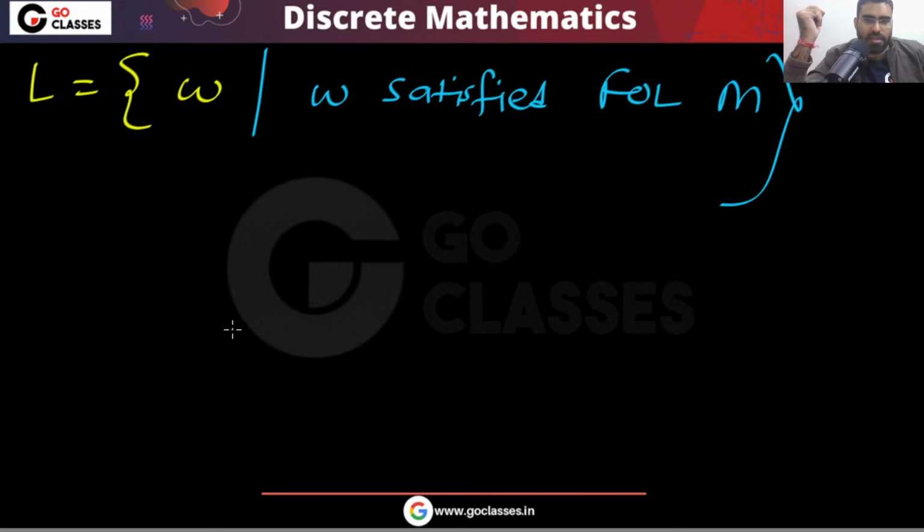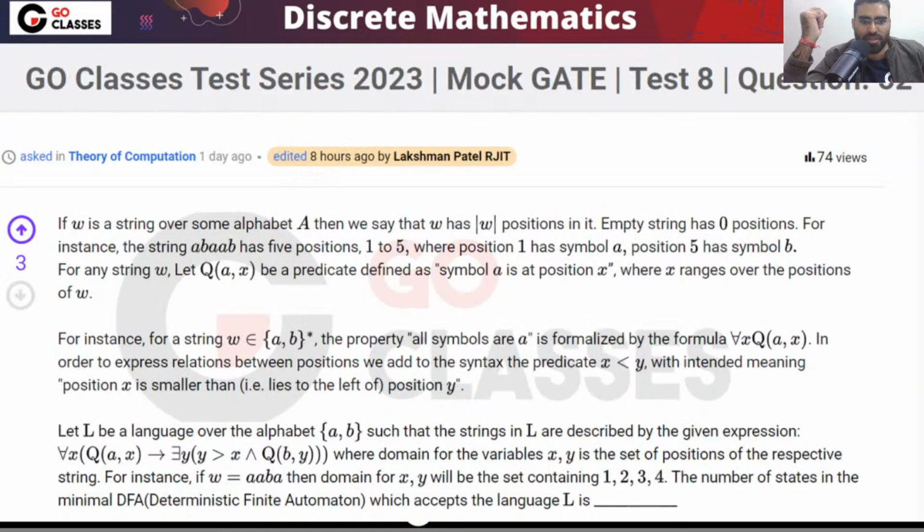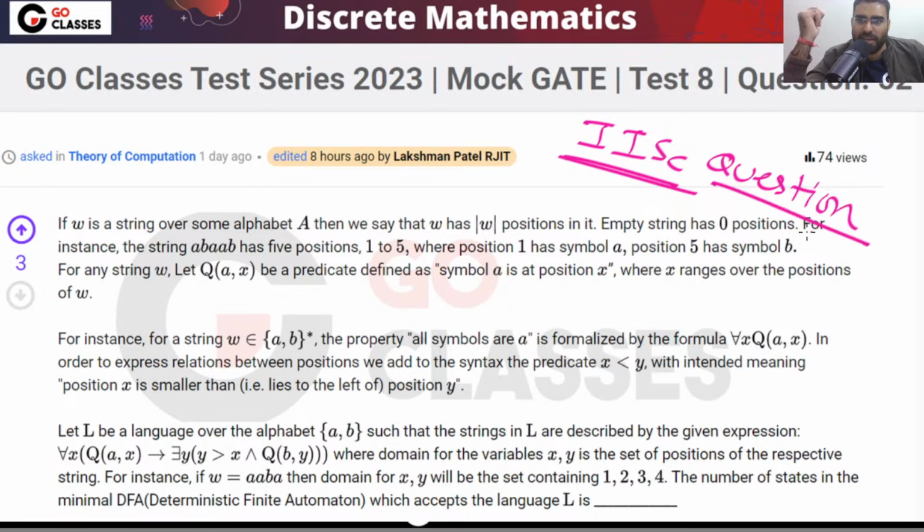This I found in an IISc assignment. If you want the source of this question, the source is an IISc assignment. Okay, so this is Indian Institute of Science. This is my college. Actually, this was in my assignment when I was in the automata theory course in IISc. In that course, this question was there in the first assignment.